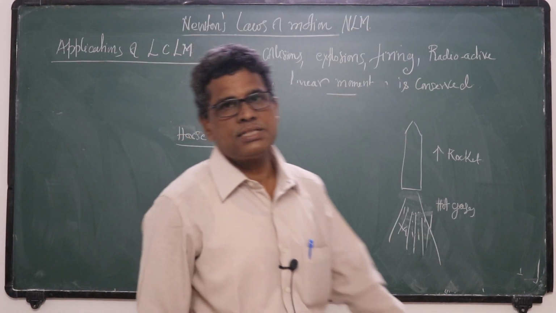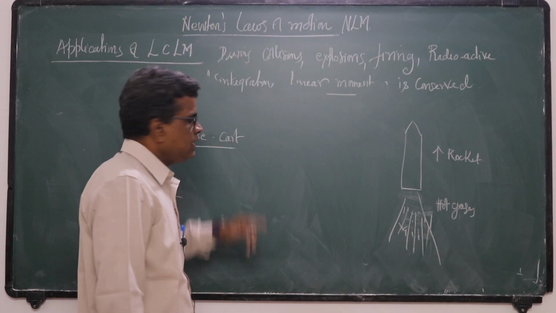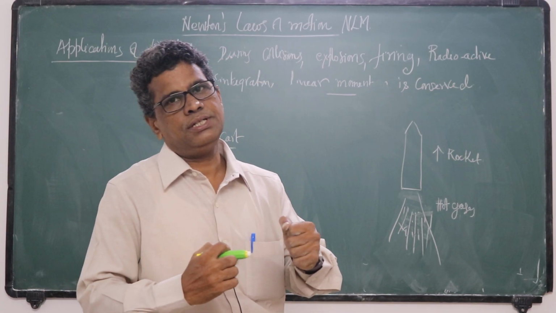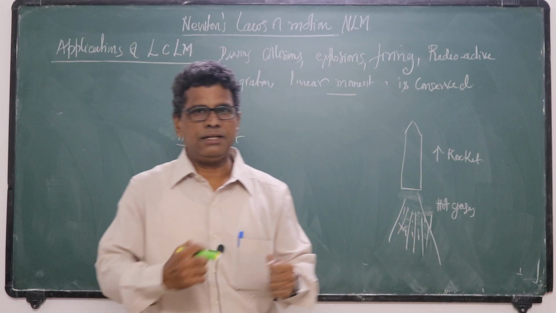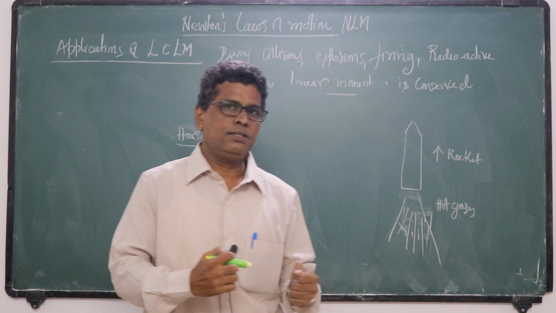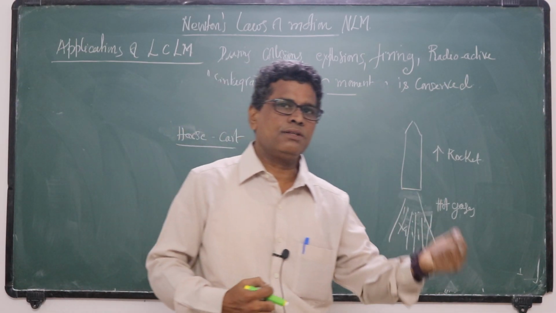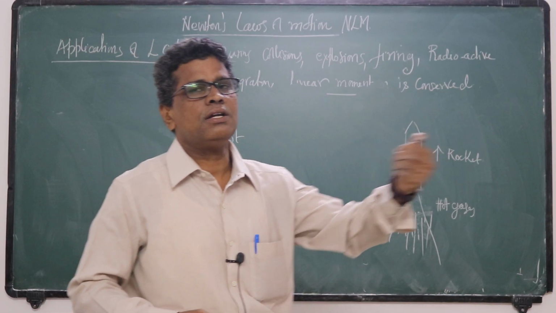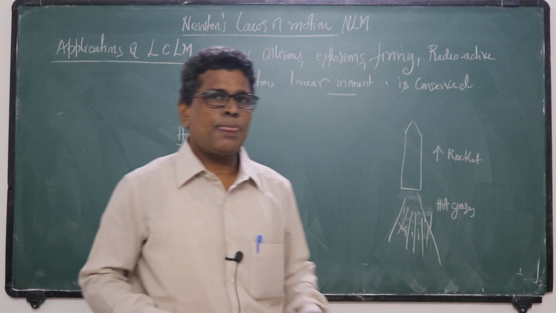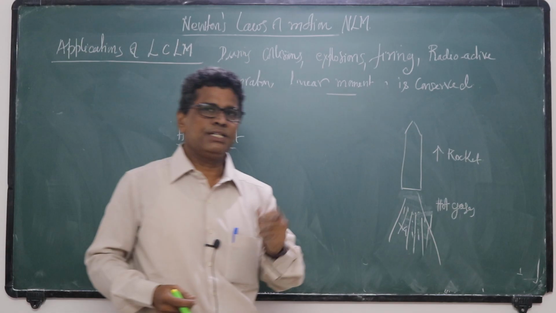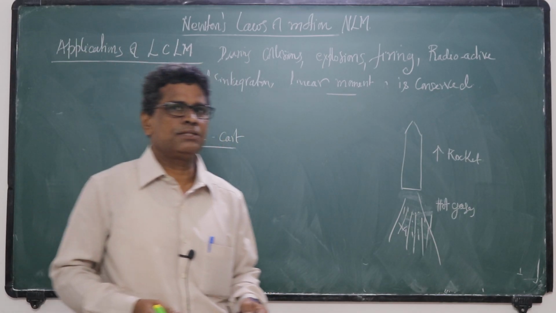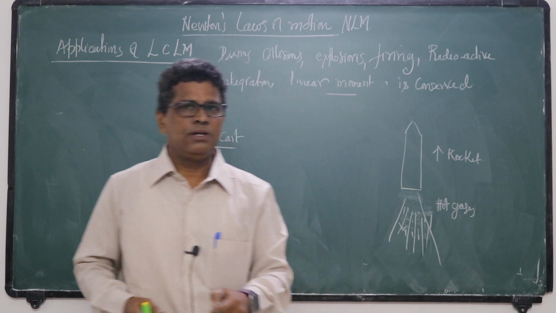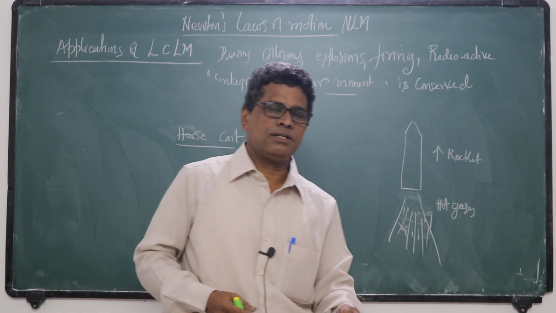In this horse and cart example, the horse is pulling the cart by applying a certain force, and the cart applies the same amount of force on the horse. Do these two cancel each other? Then how will the cart move forward? The contact forces, normal reaction and frictional force, are responsible for the movement of the cart.